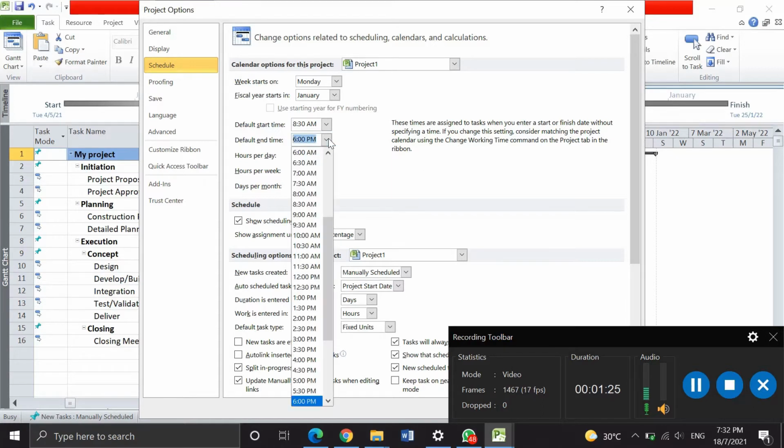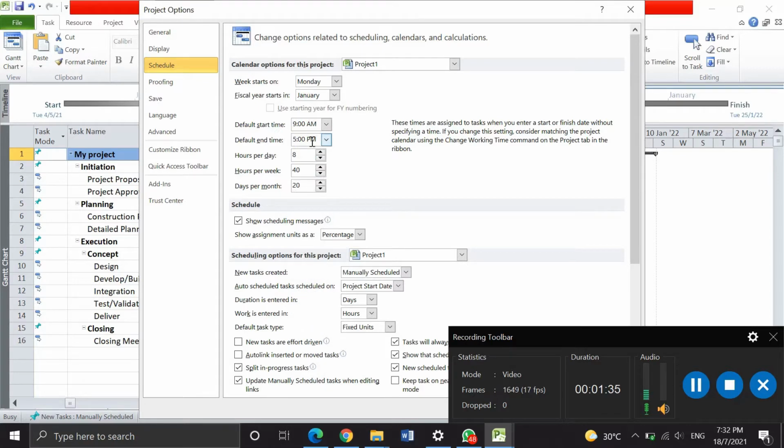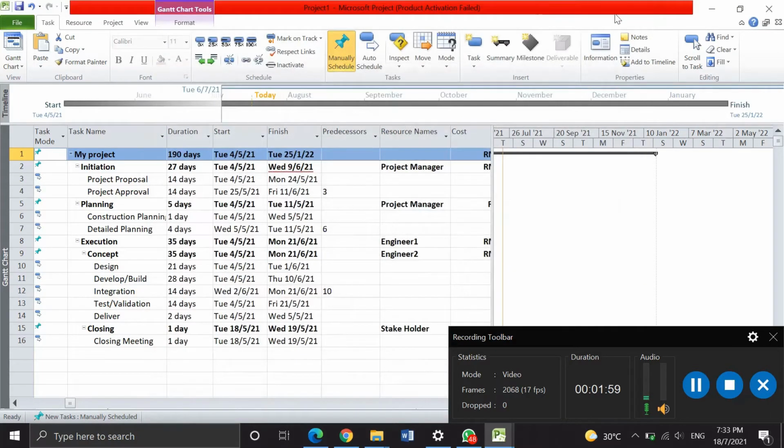We will end at five. Sorry, this one is 9 and 5. So my project starts at 9 and ends at 5 p.m. Hours per day is 8 hours. Hours per week is 40, and days per month is 20. That is my setup before I start the Microsoft Project.